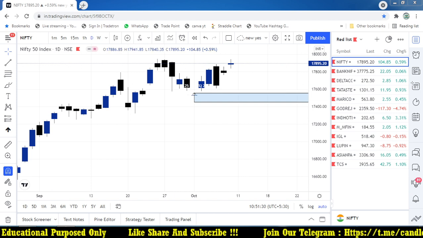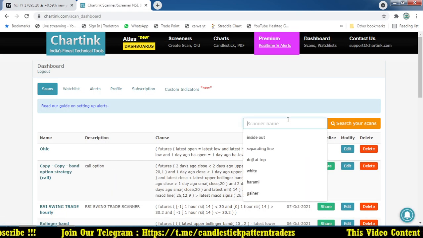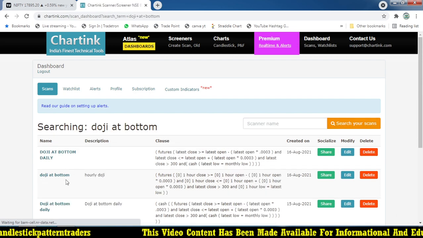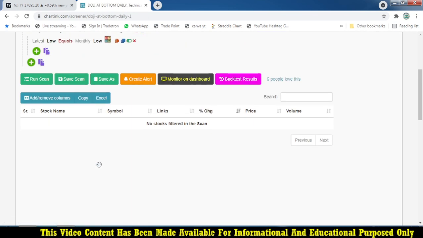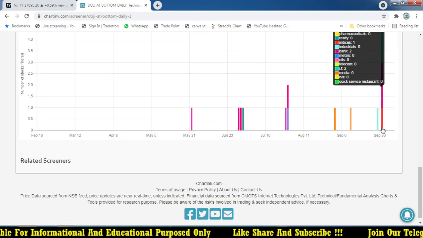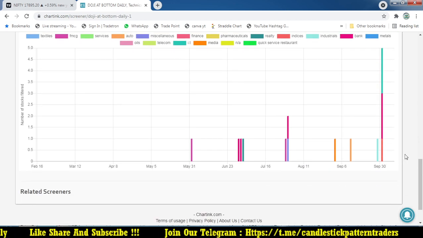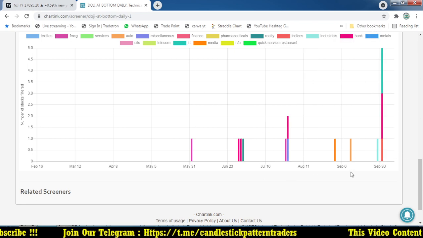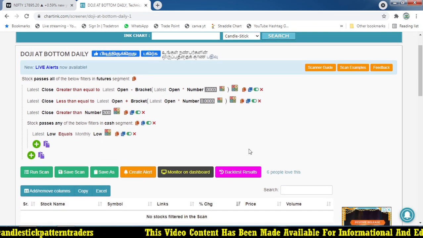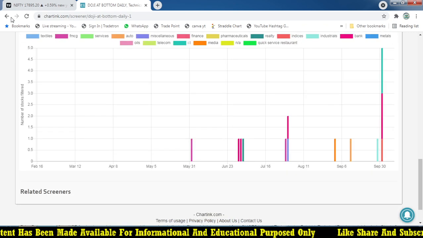We are using the charting scanner, which will find the pattern that forms on any stock. It will scan and tell us: okay, the doji at bottom. For this doji at bottom, today we don't find any stocks, and this month it has formed only on 1st October. After that we didn't get any stocks which form a doji at bottom. So it is a very small number of stocks that we get from this. Everything I have updated on my Telegram channel too. Let's wait, we'll check it again.